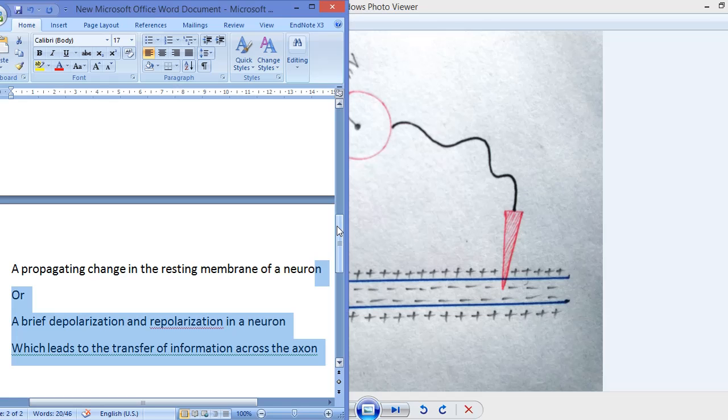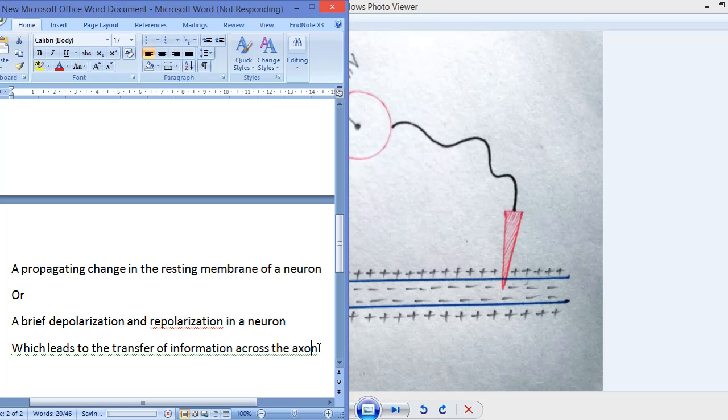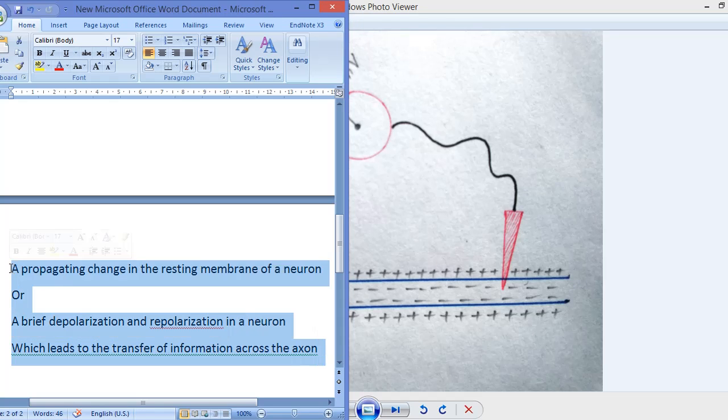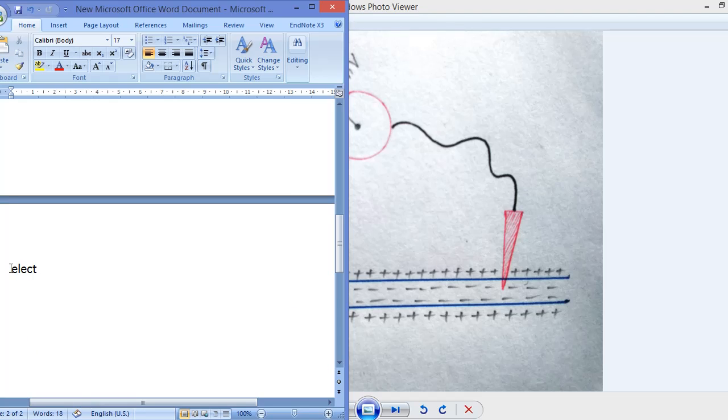I'm going to write that over here. Electrotonic potential is the electric potential below 15 millivolt.